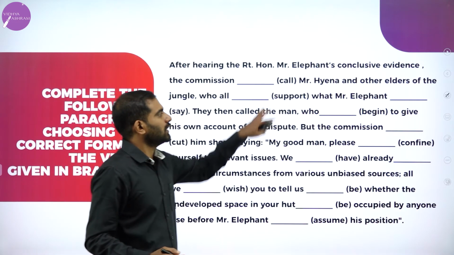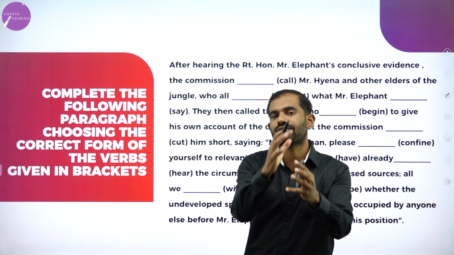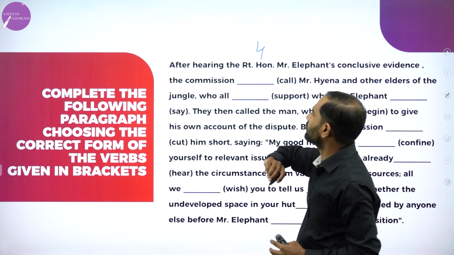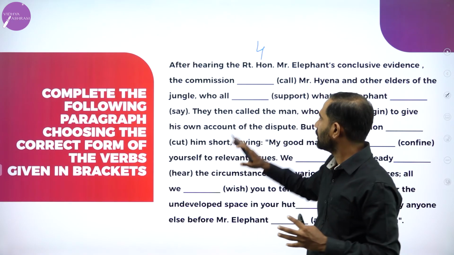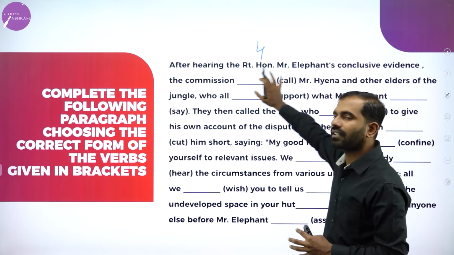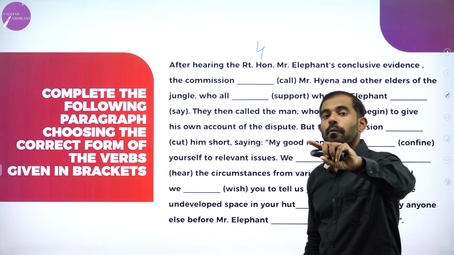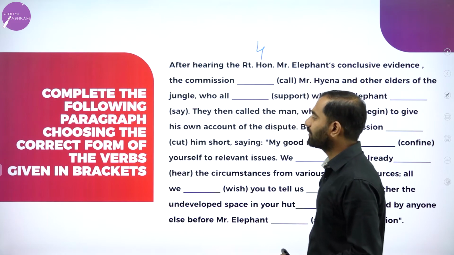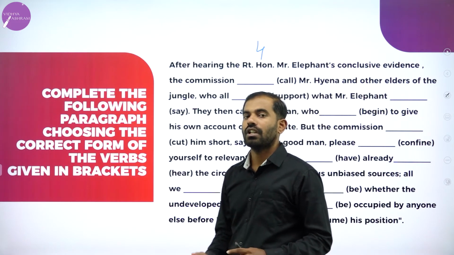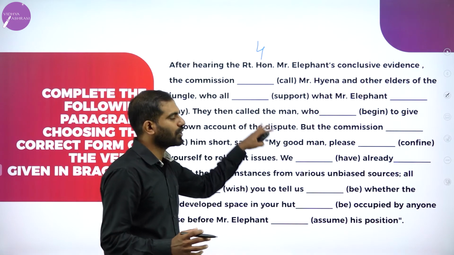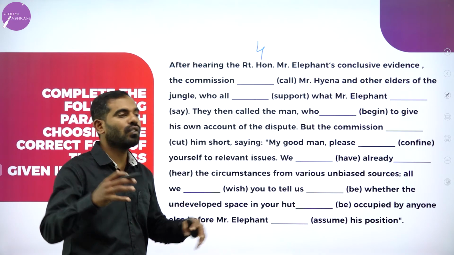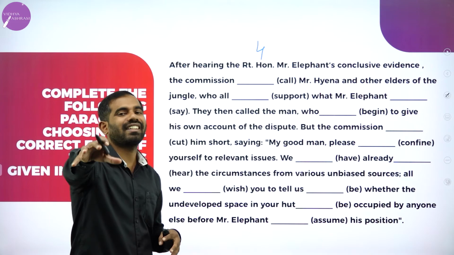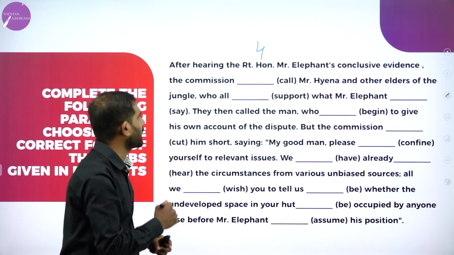Let us go to the next one. This is the most important activity under grammar. They can expect 4 marks from you. You can expect this kind of paragraph in your final exam, both in first PUC and in second PUC, for sure. Complete the following paragraph choosing the correct form of the verbs given in brackets. 90% of the times they give you this kind of fill in the blanks, picking the paragraphs from your own textbook. Let's start solving this.